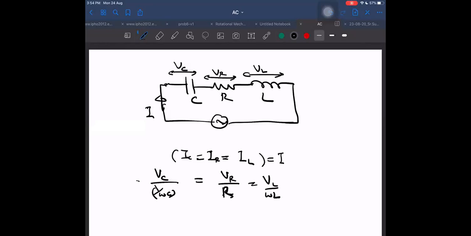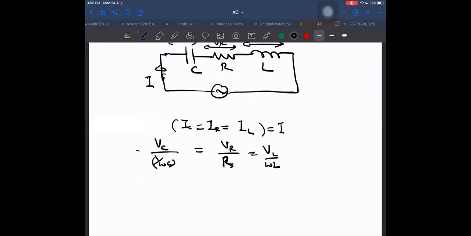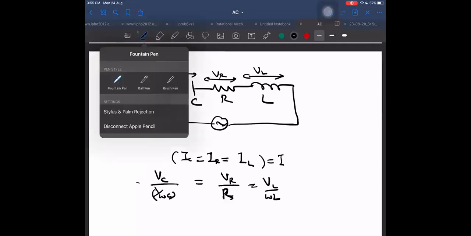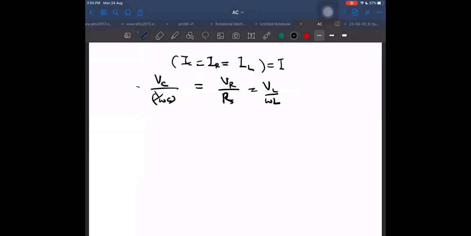This voltage is VC upon 1 by omega C, and that will be something else. Let us do the opposite now. Let us say somebody has given me the current and I want to find the voltages. Let I be given as I naught sine omega t.